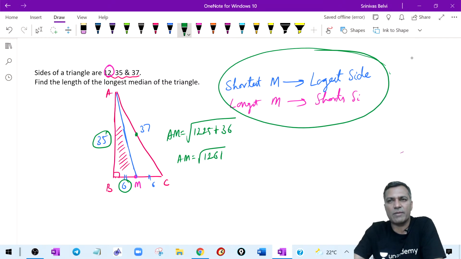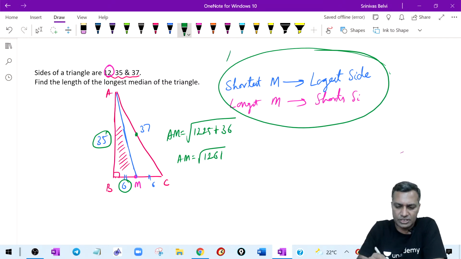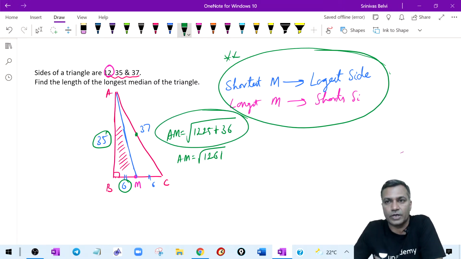Therefore I said that it's a 1 minute question. Why a 1 minute question? If this concept is clear, how long will it take to write these numbers? It hardly takes any time to put these numbers to perspective, right?